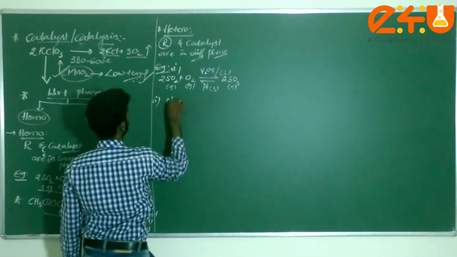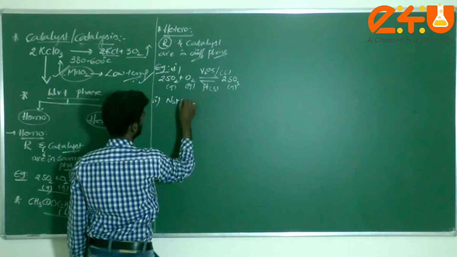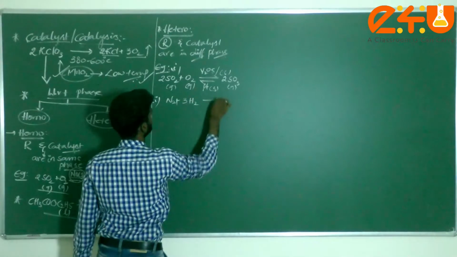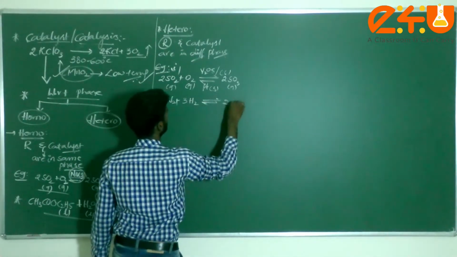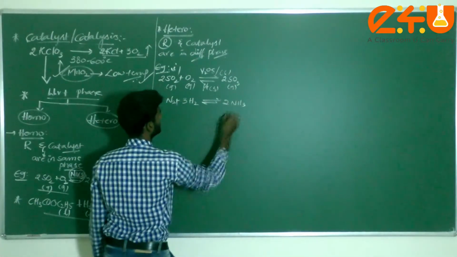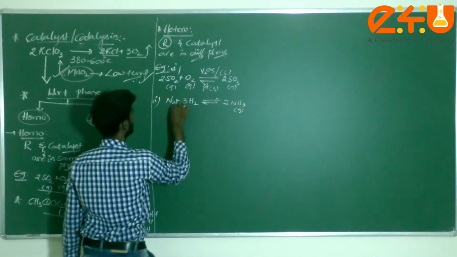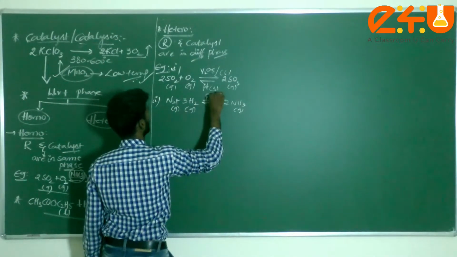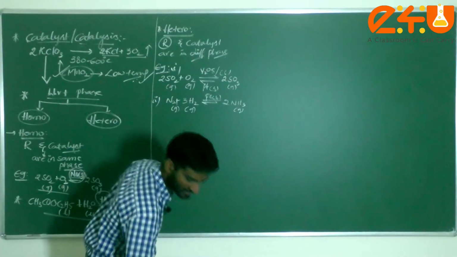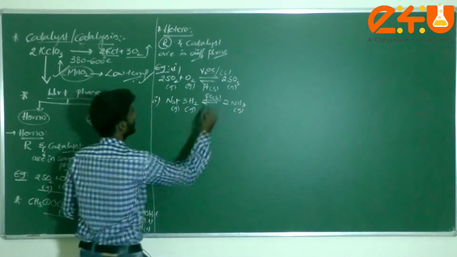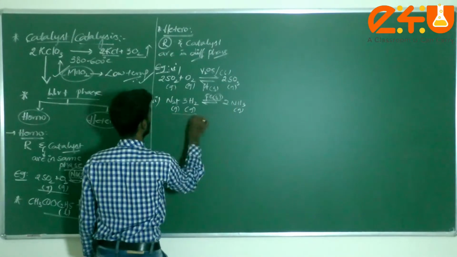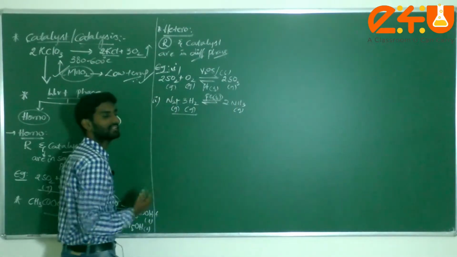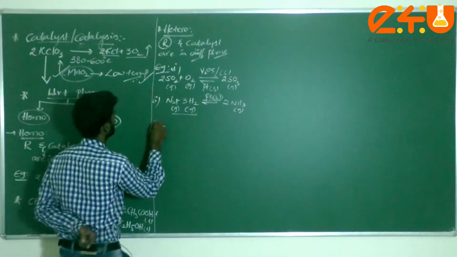Next, in Haber's process, N2 plus 3H2 is in equilibrium with 2 molecules of NH3, which is a gas. It is a gas, it is a gas. Next, what are you using, dear students? Iron. What is the general state of iron, dear students? Iron is a solid. Just check it here: solid state, here gas, both are different phases, known as heterogeneous.